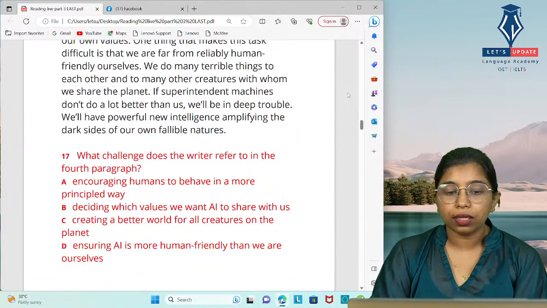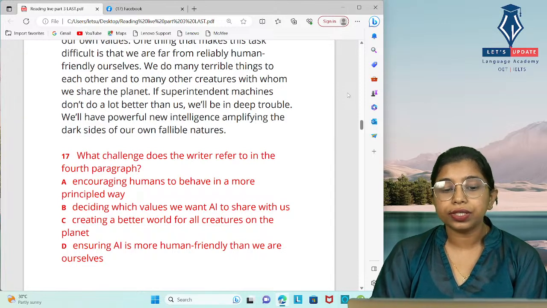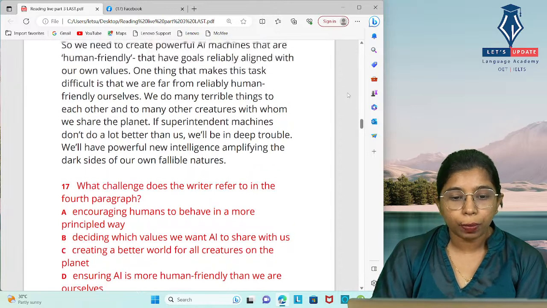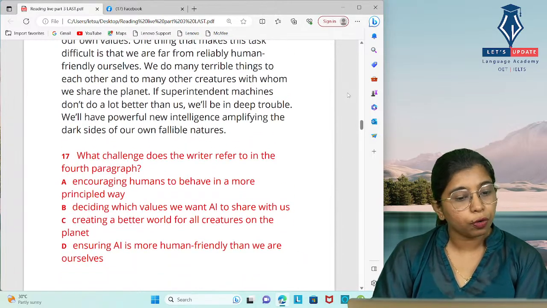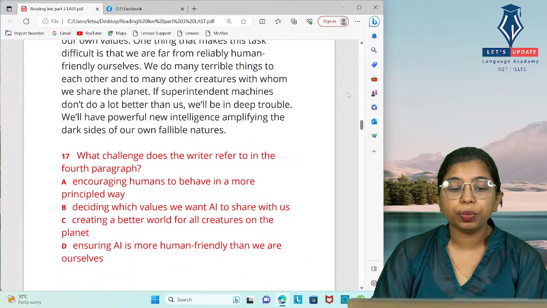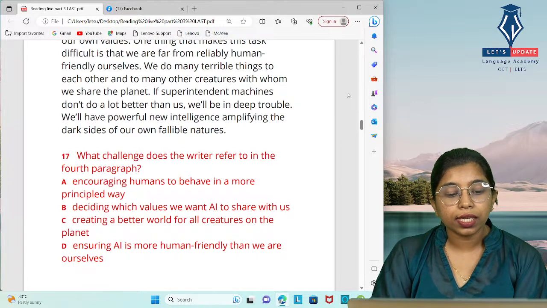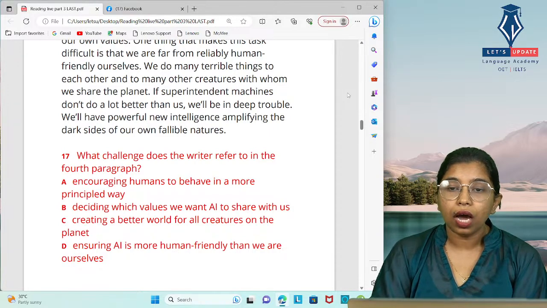And moving to the next question, what challenge does the writer refer to in the fourth paragraph? We have four options here: encouraging humans to behave in a more principled way, deciding which values we want AI to share with us, creating a better world for all creatures on the planet, ensuring AI is more human friendly than we are ourselves.